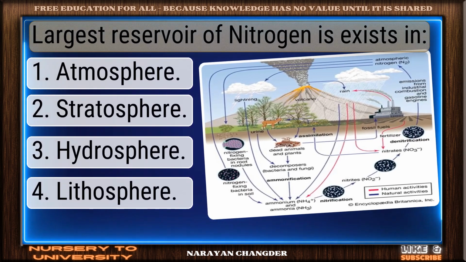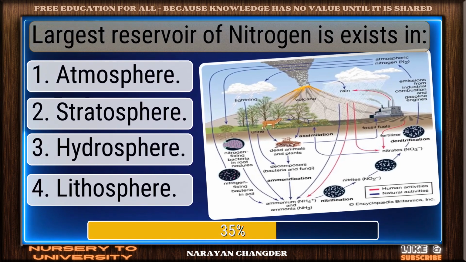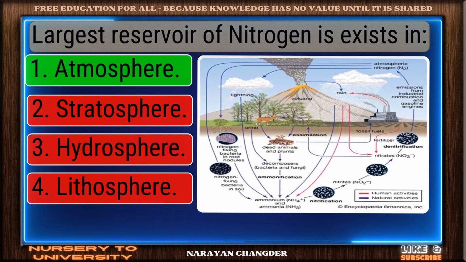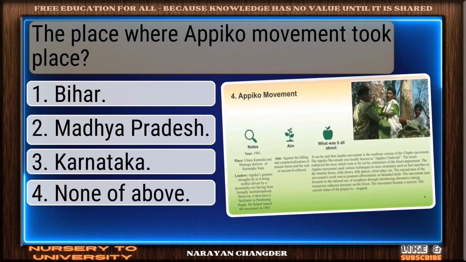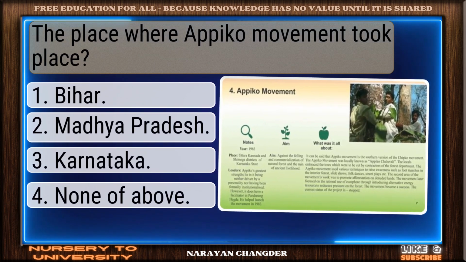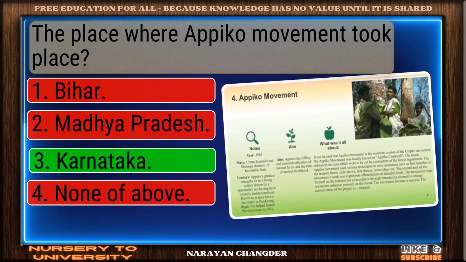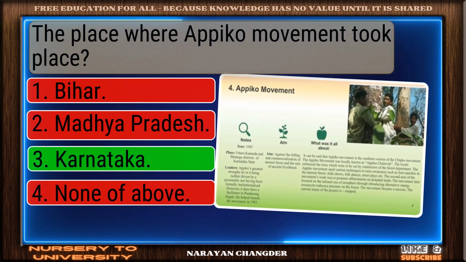Largest reservoir of nitrogen exists in? Smart pick. Atmosphere is the correct choice. The place where Appiko movement took place? Perfect. Karnataka is the correct choice.